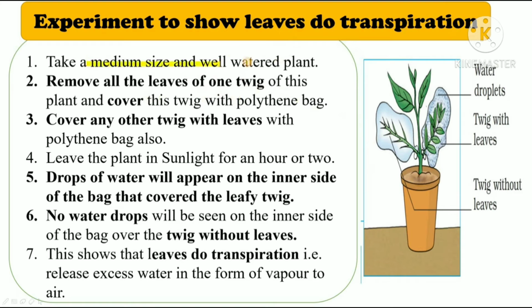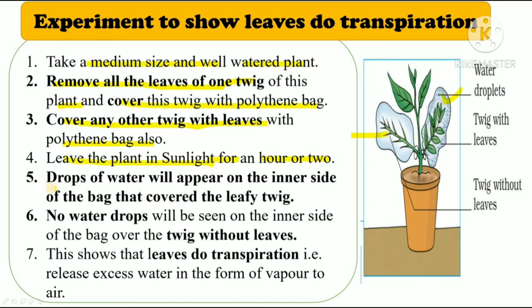For this, you have to take a medium size and well-watered plant. Then remove all the leaves of one twig of this plant and cover this twig with a polythene bag. Like this, you have removed all the leaves from this twig and then you have covered the twig with the polythene bag. Then cover any other twig with leaves with a polythene bag also. So we have covered this part also with a polythene bag, but we have not removed the leaves from this twig, right? Now leave the plant in the sunlight for an hour or 2.